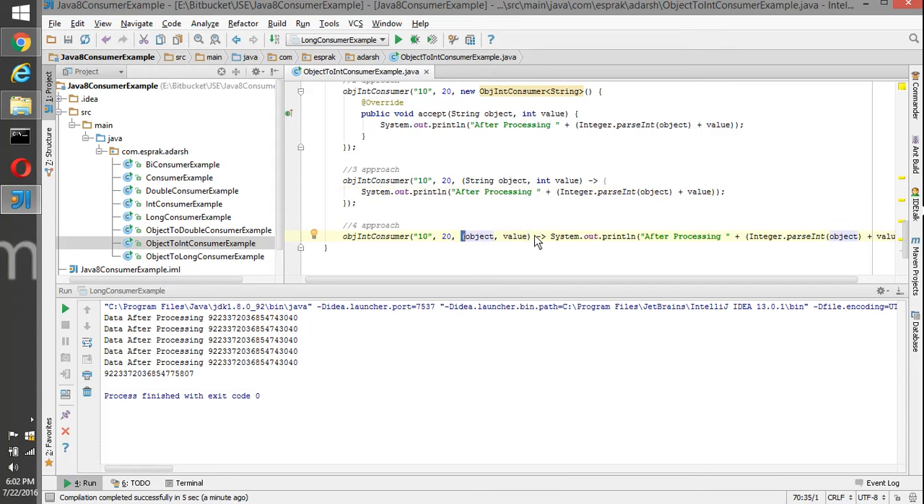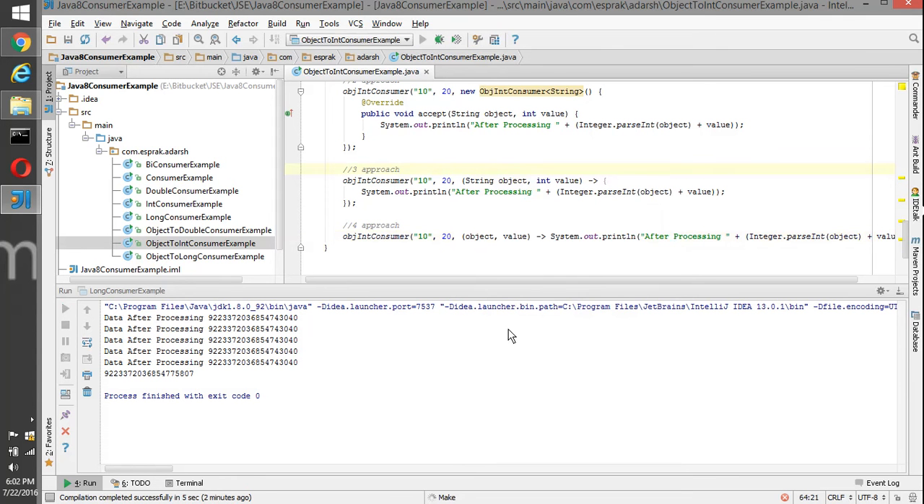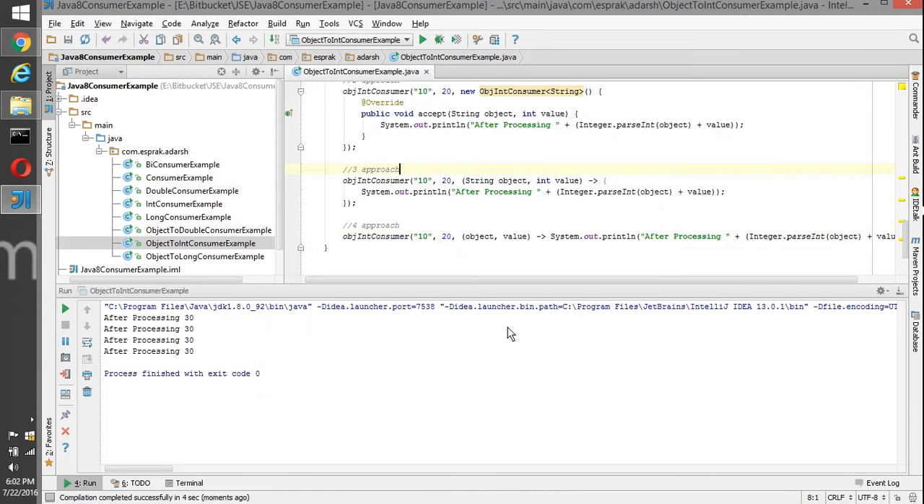If it is a single argument, we can remove these brackets here, but we cannot remove them now because we have multiple arguments. So we have only four approaches. If I just execute this piece of code, we get the output.